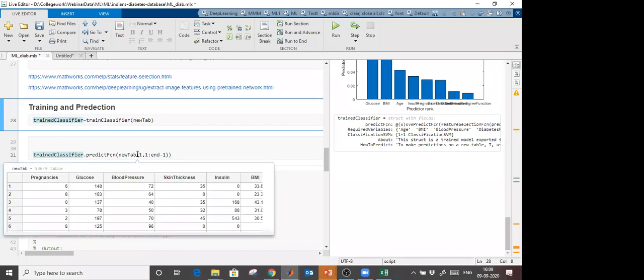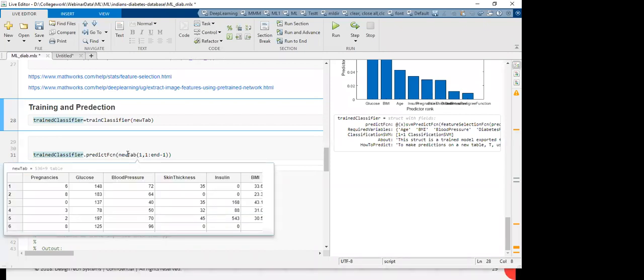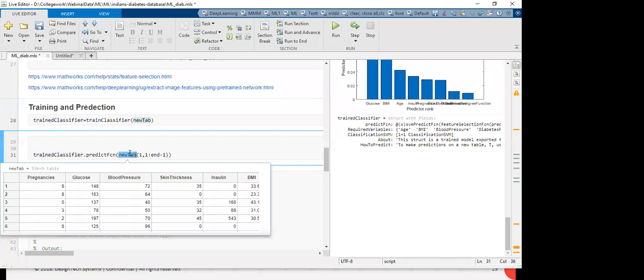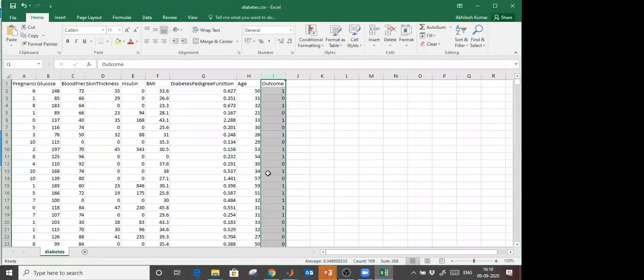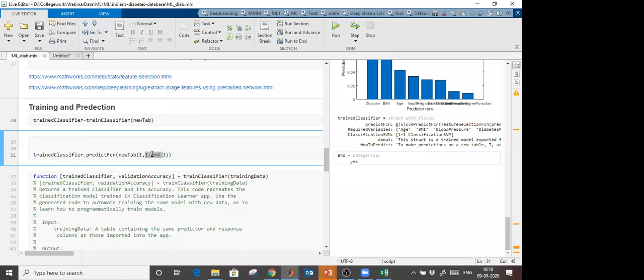Now from that table which I created, I am going to take the first sample, first row, 1 to end-1. Why end-1? Because I am not taking the last column, that is the output. First row and 1 to end-1 columns are the predictors. If I run this, let's see what is predicted. Yes. Let's check in the Excel: the first is yes, 1. Value 1 means the person is diabetic. So like this, after creating a model, you are going to predict on that.